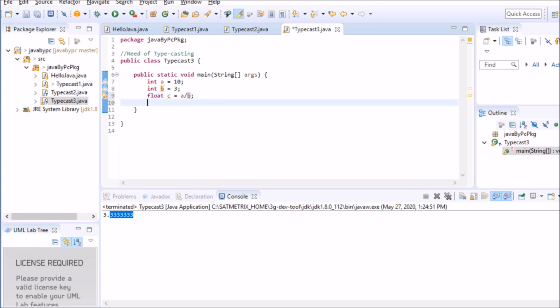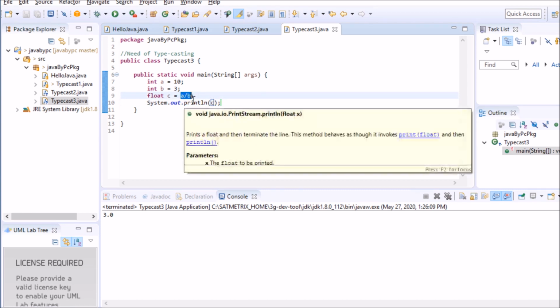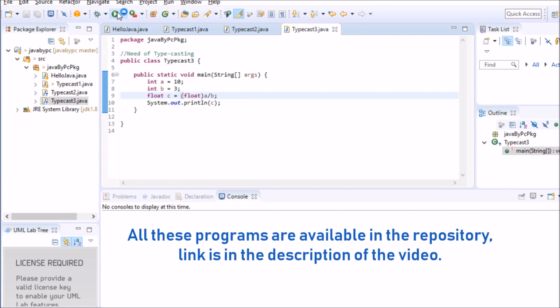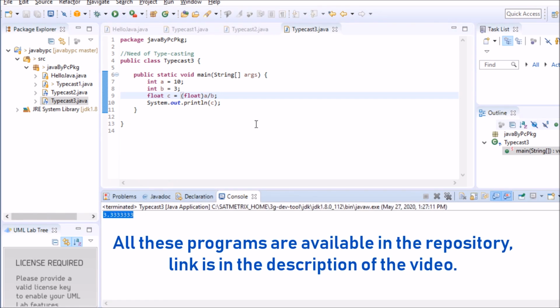Okay. So let's just print and see what it will print. So let's run it. It's giving me 3.0 because I'm assigning this integer result to the floating variable. So it's giving me 3.0. Now, because the data has been lost, so to solve this problem, typecasting concept came. So now I'll typecast this result into float so that data will not get lost. So now let's run it. So it's giving me 3.333.